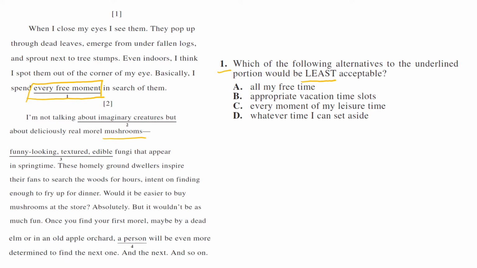So this person is spending every free moment searching for their mushrooms. So all of my free time, that would work. Appropriate vacation time. Vacation time is not every free moment, it's just vacation time. So which would be least acceptable? Choice B.